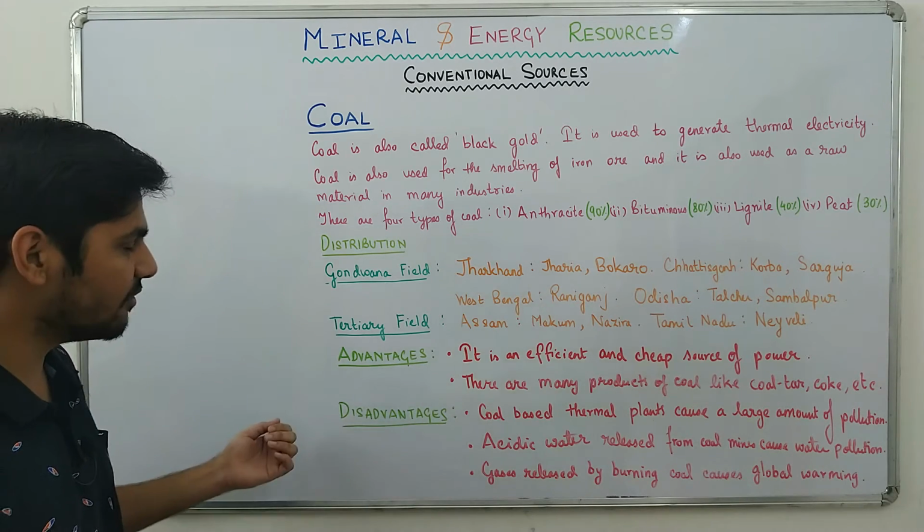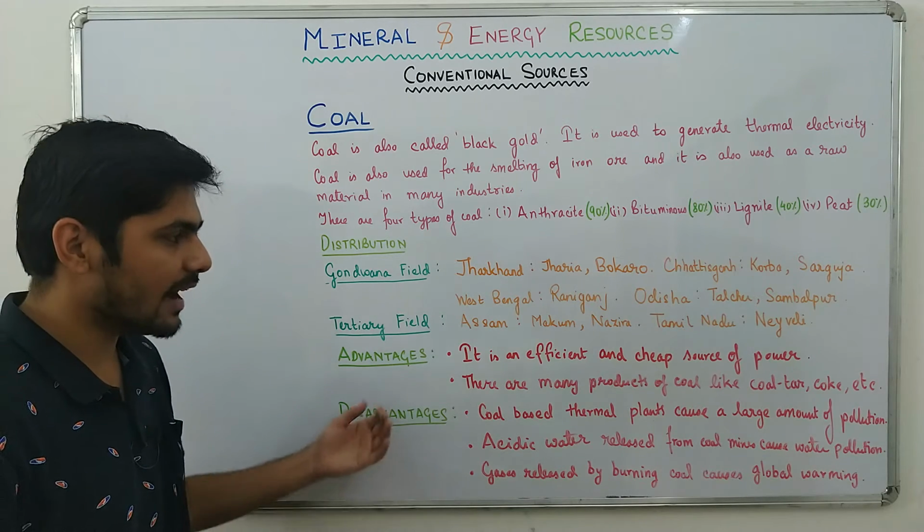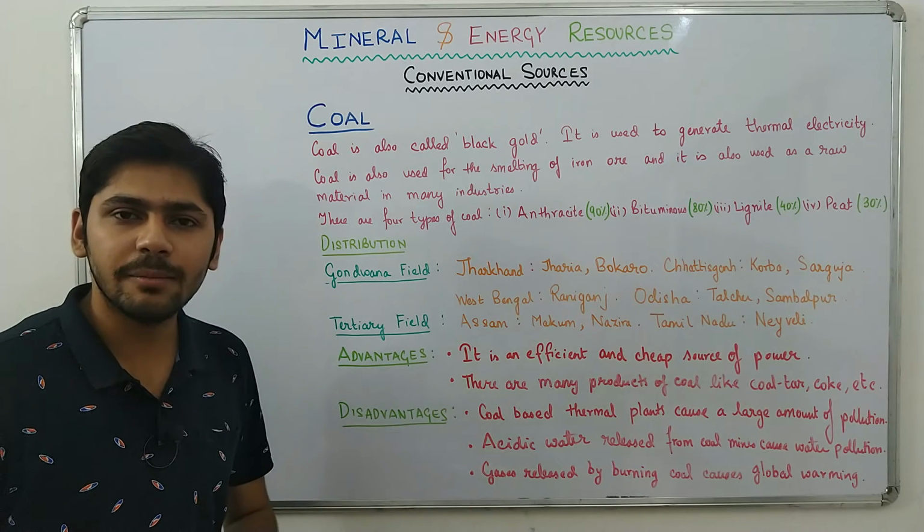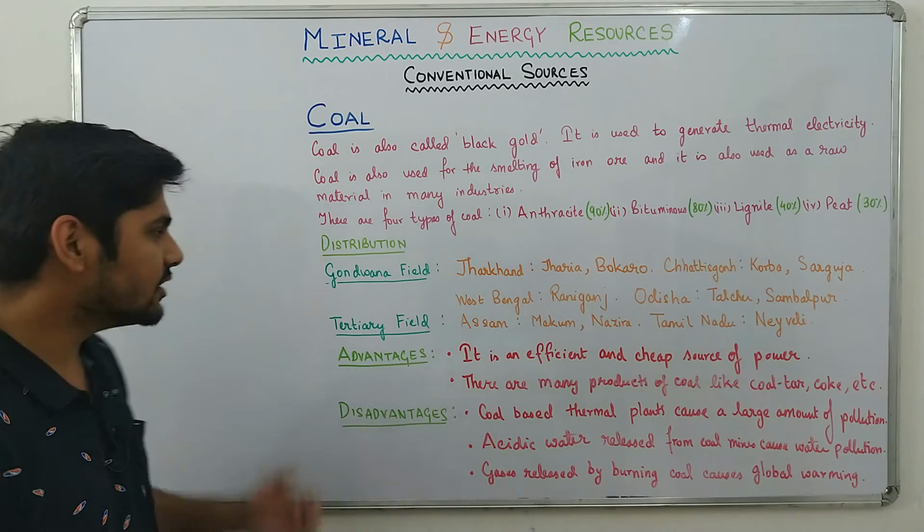Then we have the tertiary coal fields. In Assam, we have Makum and Nazira. And in Tamil Nadu, we have Neyveli. Now, Neyveli is also a very famous coal field. So that was the distribution.